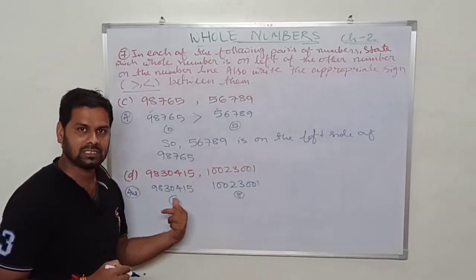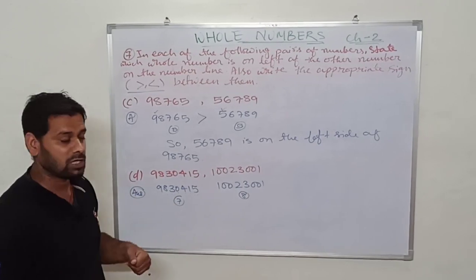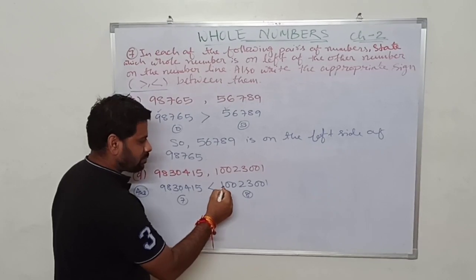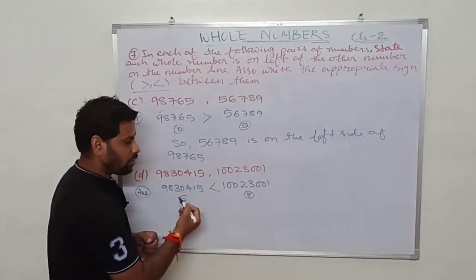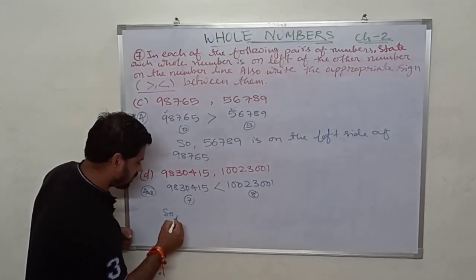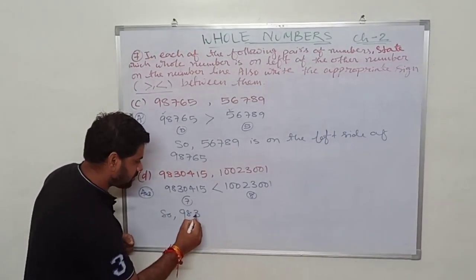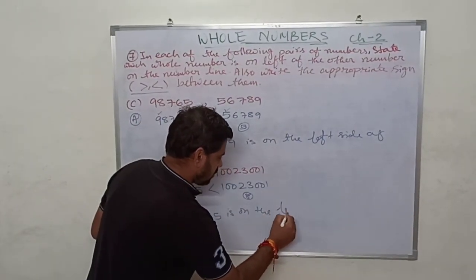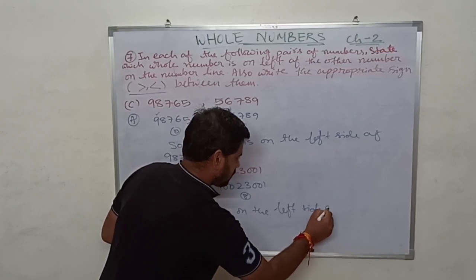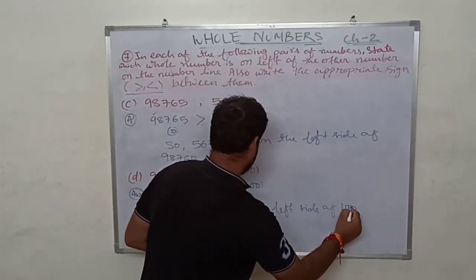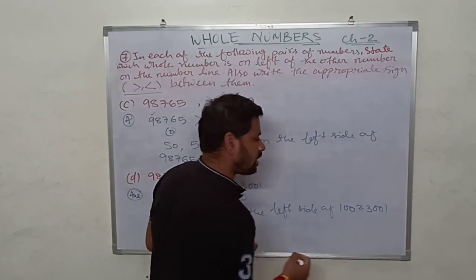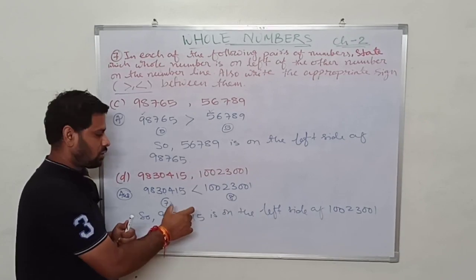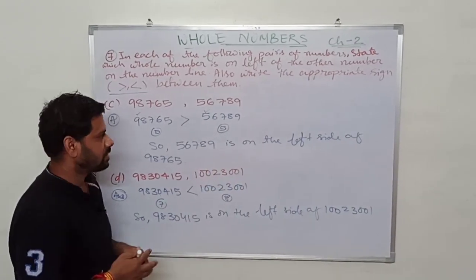On the left side 7 digits are there. This side 8 digits are there. So which number is greater? The number with more digits will be greater. So the tail will be pointing towards the greater number and the head will be pointing towards the smaller number. So the answer is this number, 9830415, is on the left side of 1002301. Okay, so this number will be on the left side of this number because this is smaller than this number.